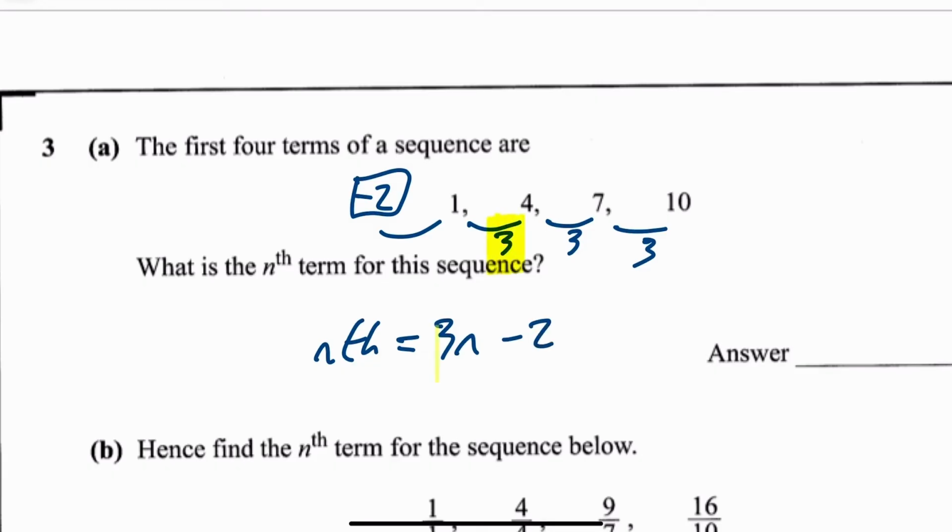So the common difference bit gives you the number in front of your n, and then this bit gives you this thing here. So there's how we get our answer. So it was, what was it, 3n minus 2.